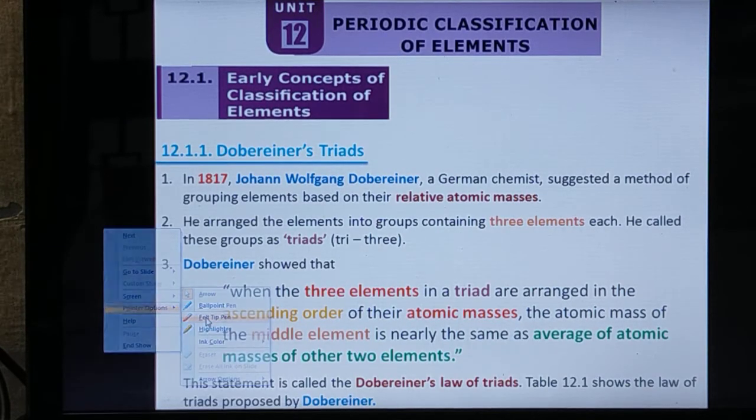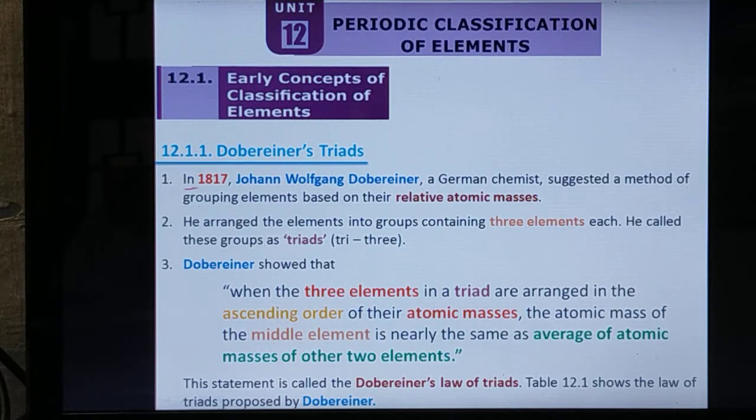By 1817, he made this attempt. That is Johann Wolfgang Dobereiner, the name of the scientist. He suggested a method of grouping elements based on their relative atomic masses. You have to underline that in your textbook. They will ask you to choose the best answer. Point number 2: he arranged the elements into groups containing 3 elements each.